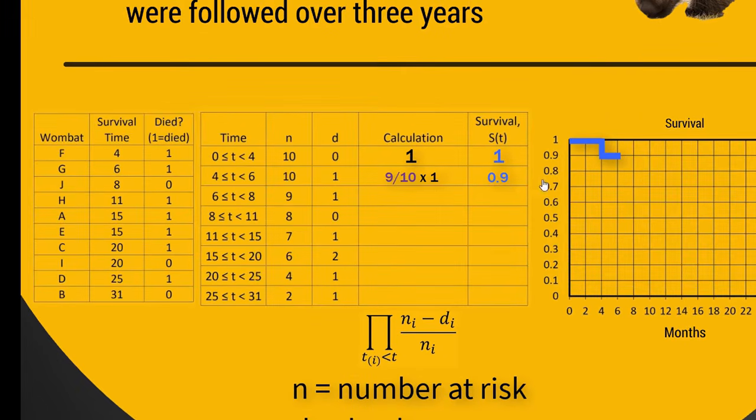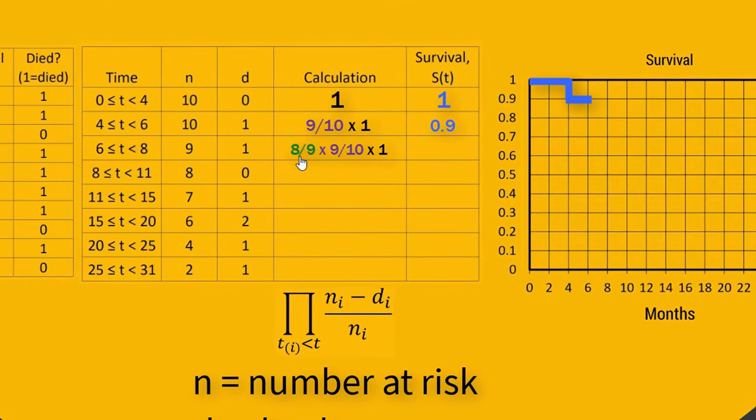What happens with the next one between 6 and 8? Well, there were 9 wombats alive at time period 6 because 1 had already died. And of the 9, 1 more did die. That's Wombat G. Wombat G died at survival time 6. So it's going to be 8 on 9. And we're going to multiply that by the previous fraction we got, which was 9 on 10. So that's what that product means.